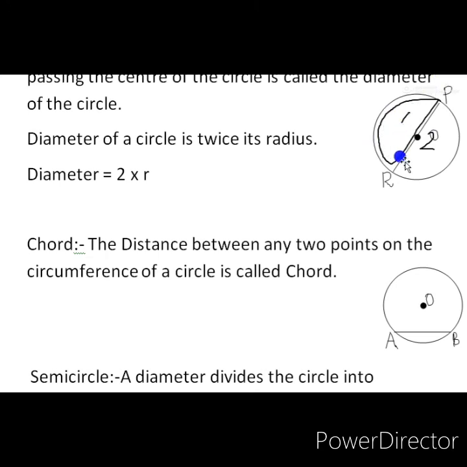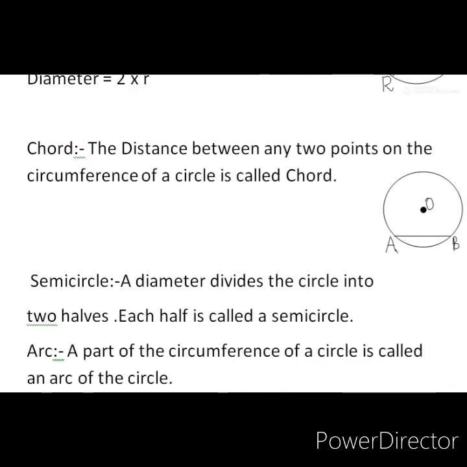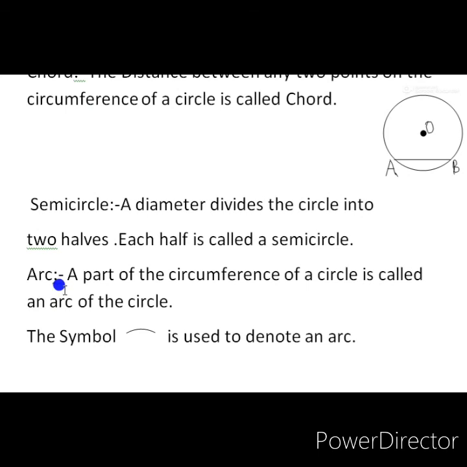See the shape of this. One is a curved surface and another one is a straight line. A semicircle has a curved surface and a straight line surface. But a circle has only a curved surface. But a semicircle has 2 types of sides, a curve and a straight line. So when a diameter divides a circle into two equal halves, both the halves we can say are a semicircle. Now what is an arc?